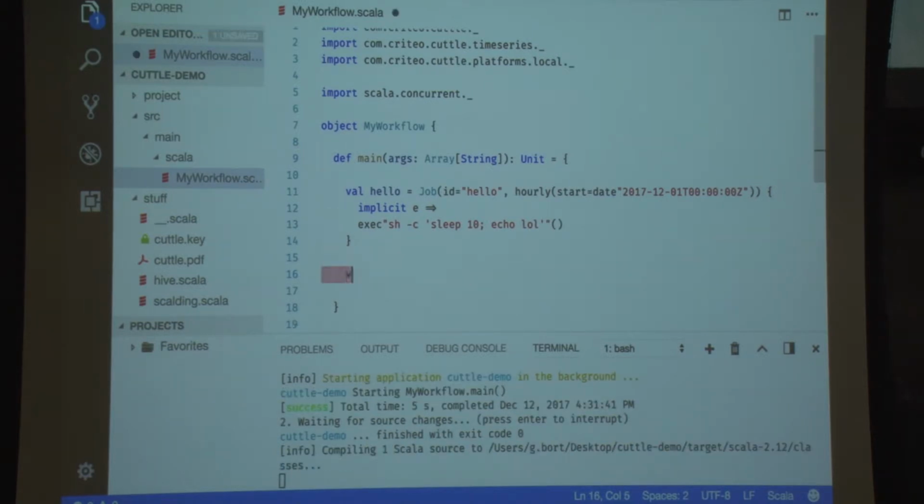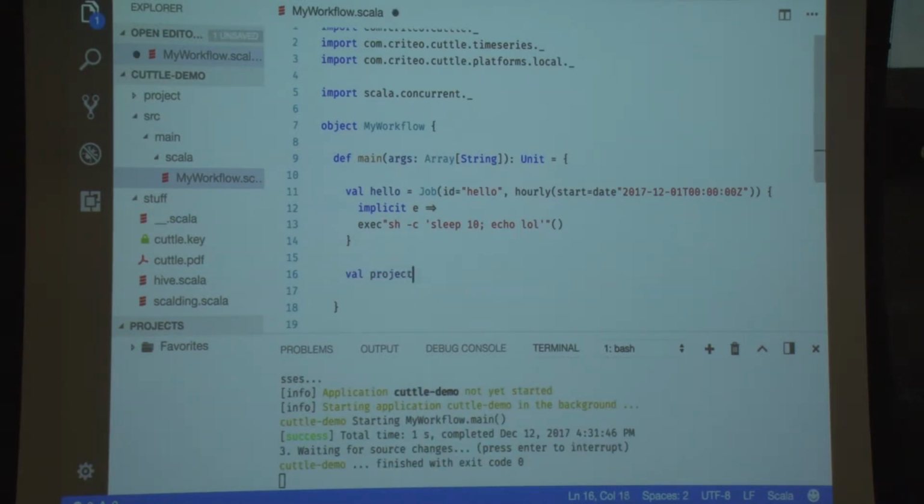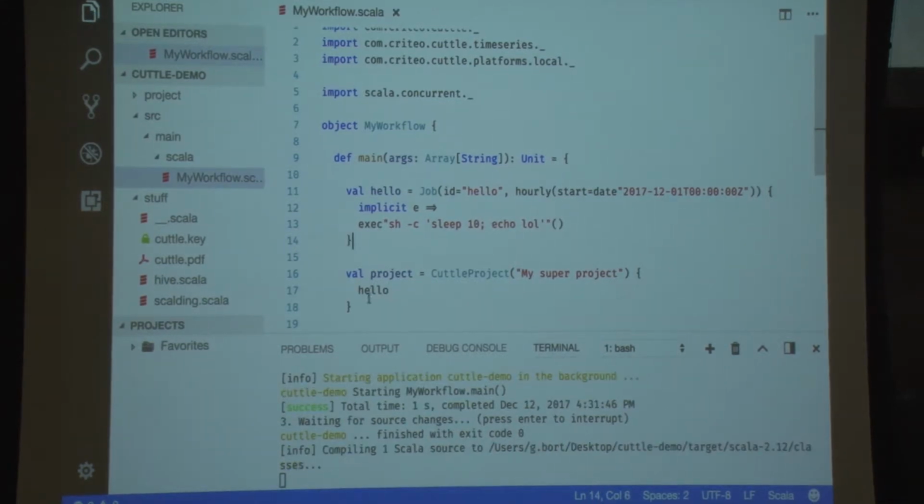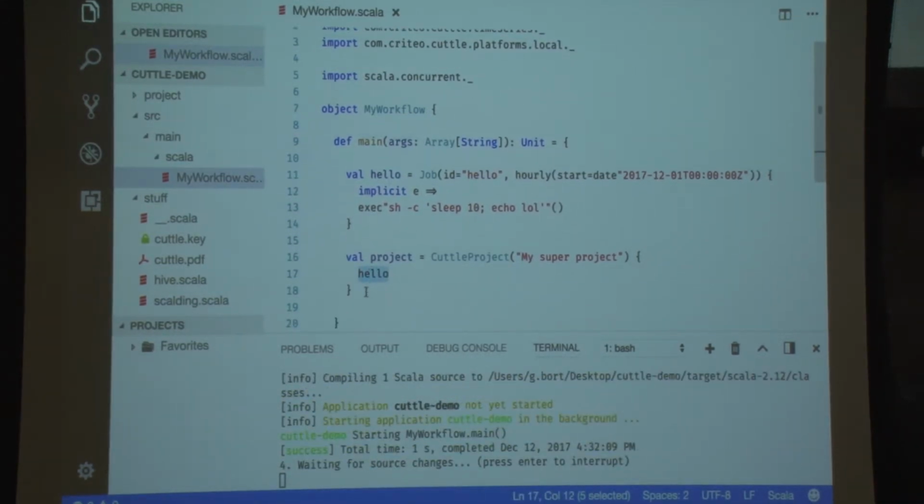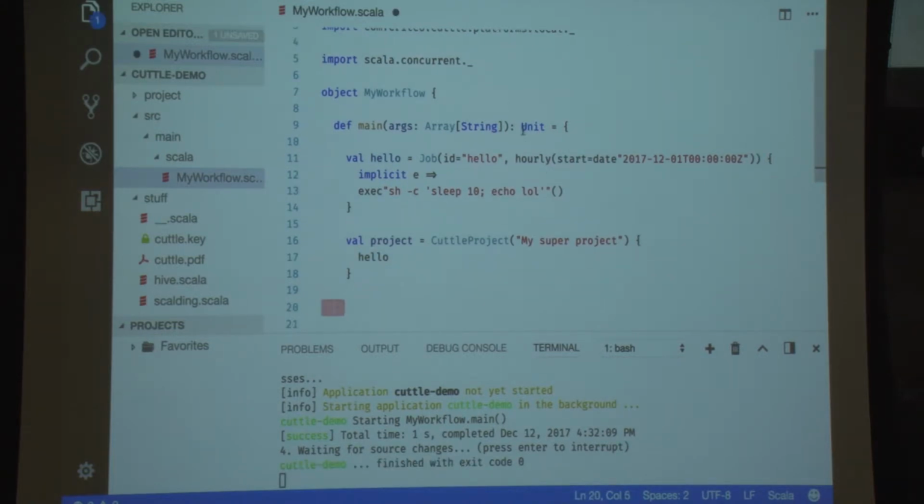And so what is a project, a Cuttle project? So it is a name, like my super project. And it is a graph, a DAG. And the DAG is composed of several jobs. A single job can be a valid DAG, right? A single job, it's just a graph with only one job. So I can use a job as my workflow definition. And because this is my Scala main function, I will actually run everything.